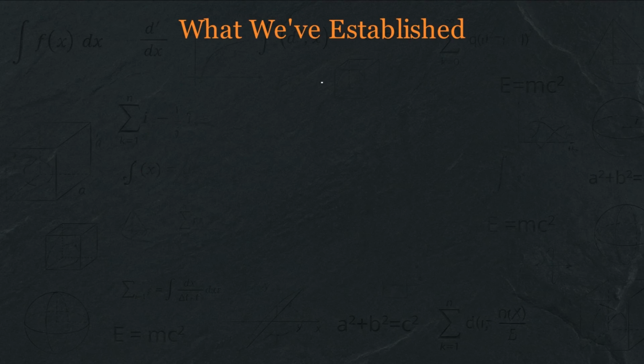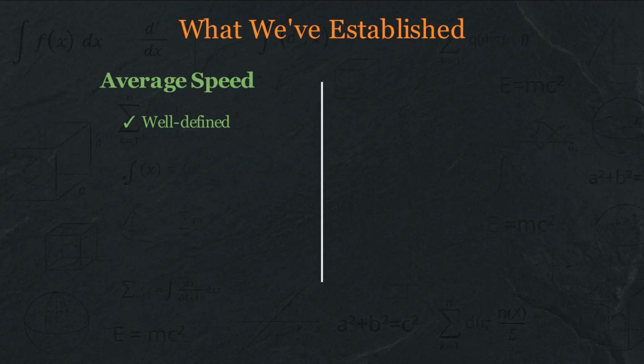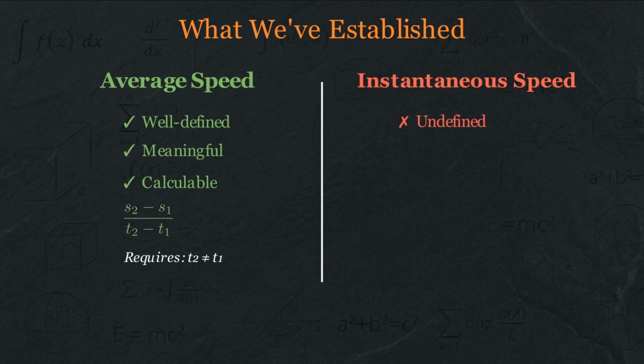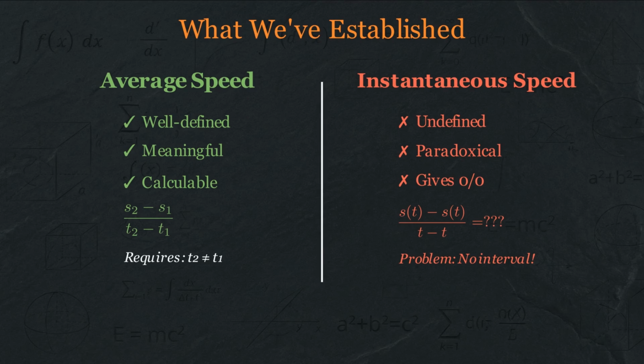Let's pause and consolidate what we know. We have two completely different situations. Average speed works perfectly. Instantaneous speed seems impossible. And yet, your speedometer exists. It shows you a number, right now, at this instant. Physics works. Cars brake in time. Missiles hit their targets. The universe operates as if instantaneous speed is a perfectly meaningful concept. So the question isn't whether instantaneous speed exists. Clearly it does, somehow. The question is, how do we make mathematical sense of something that seems logically impossible? And that's where one of the most beautiful ideas in all of mathematics comes in.